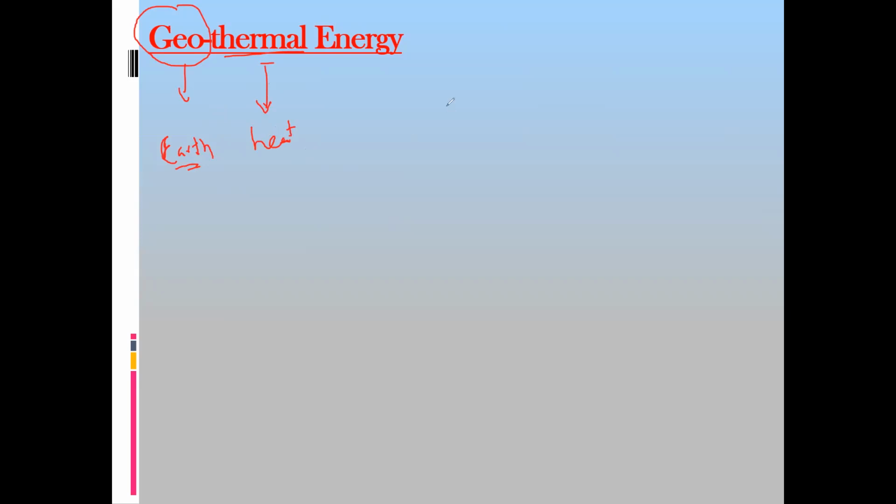So how can we use this? As we know, there are 3 layers: crust, mantle, and core. The hottest layer is the core, then there is the mantle, and the top layer is the crust. This core is producing heat energy due to nuclear reactions inside the core. So how can we use this heat energy from the earth to generate electricity?